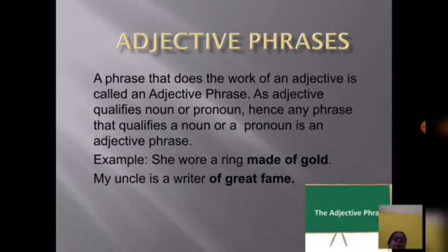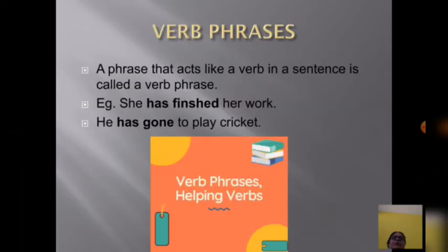In the first sentence, the phrase "made of gold" is modifying the noun ring. In the same way, in the second sentence, "of great fame" is modifying the noun writer. It is telling which type of writer it is: the writer is of great fame. So as these phrases are modifying the noun, they are adjective phrases.